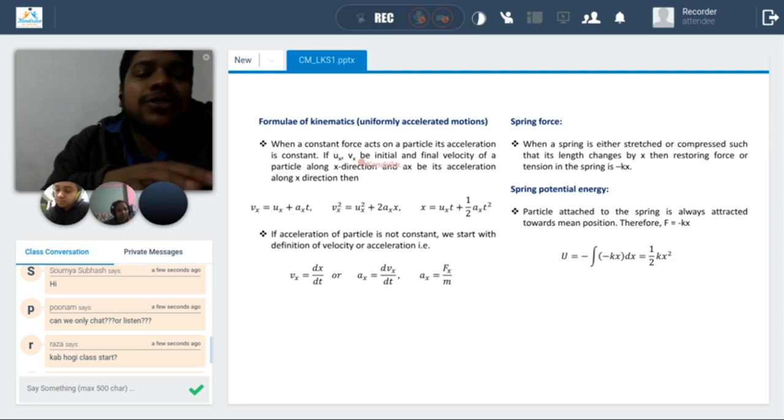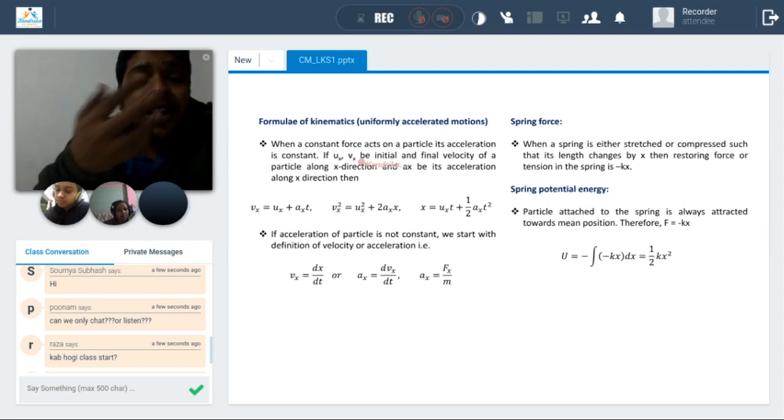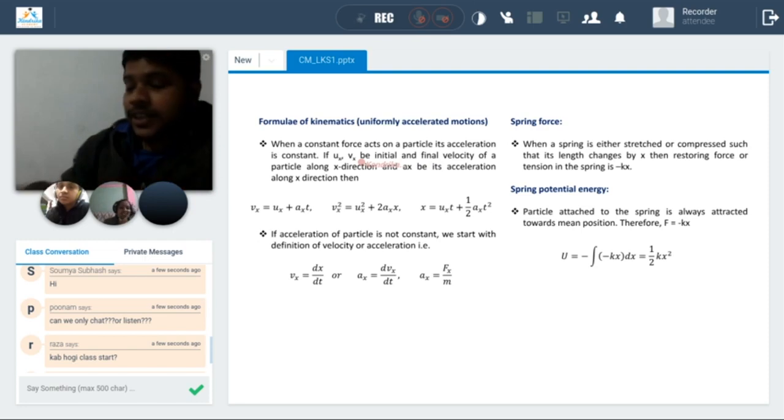Okay, that kind of question generally comes up when you are preparing for IIT kind of exams after 12th. If you have a plot for velocity, the acceleration is basically the slope of that.